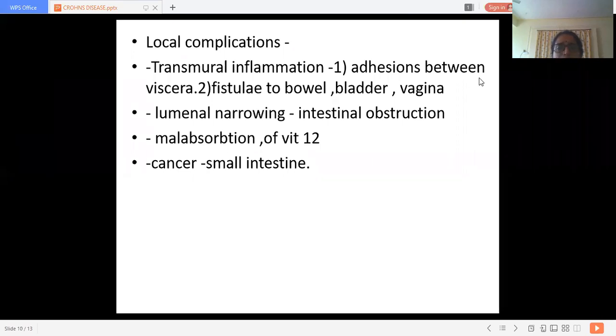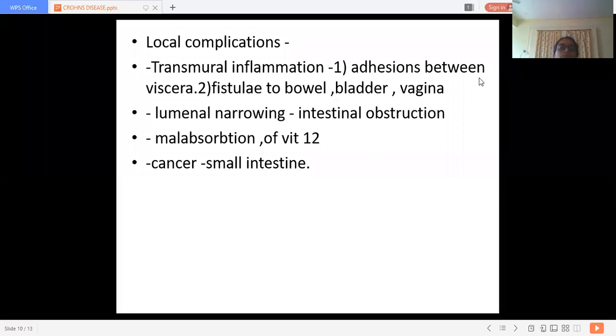Fissures are nothing but cracks that develop, but as these cracks extend, they may lead to a fistula. What is a fistula? A connection or canal-like lesion which may develop between two cavities. We call it a fistula.